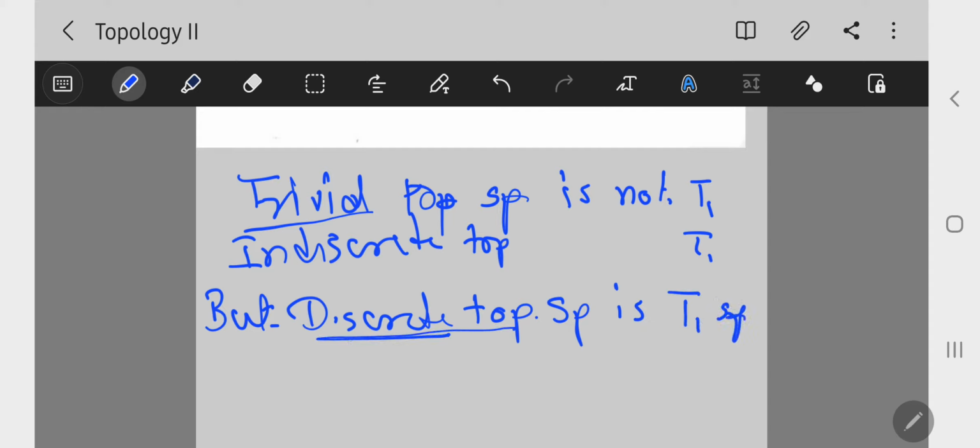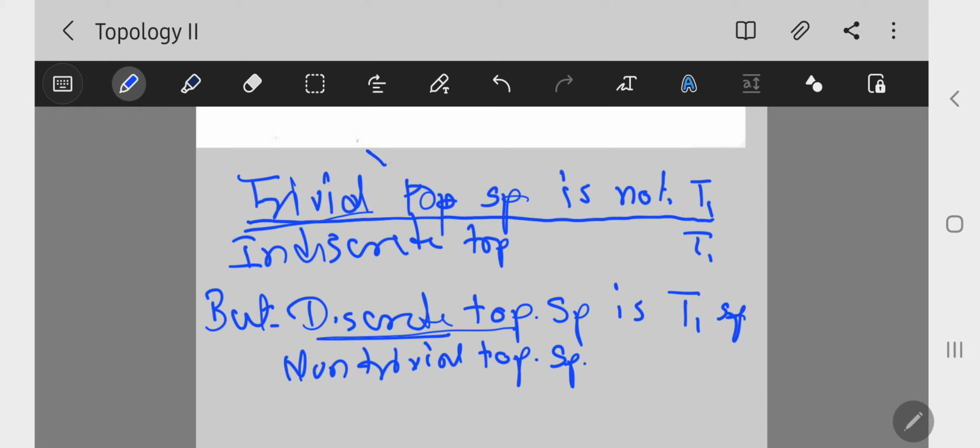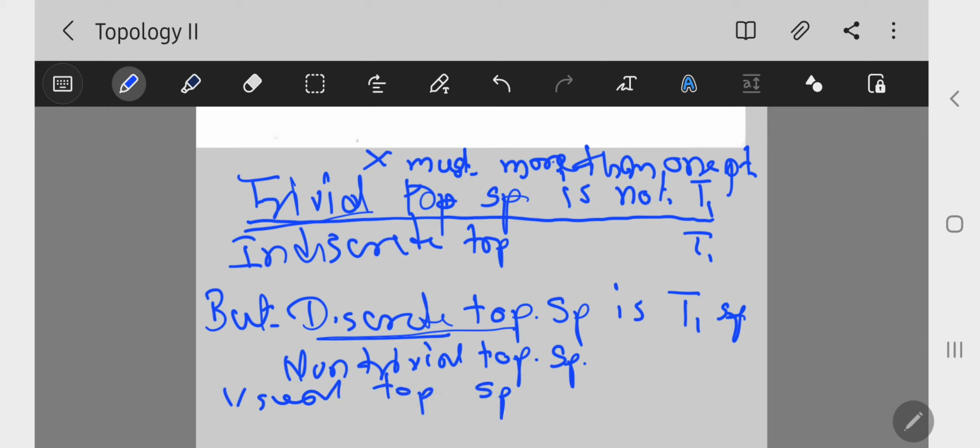Another name of the discrete topological space is non-trivial topological space. For the trivial topological space not to be T1, this X must be a set with more than one point. Then the result is that trivial is not T1 but discrete topology is a T1 space. Another is the usual topology: the usual topological space is a T1 space.